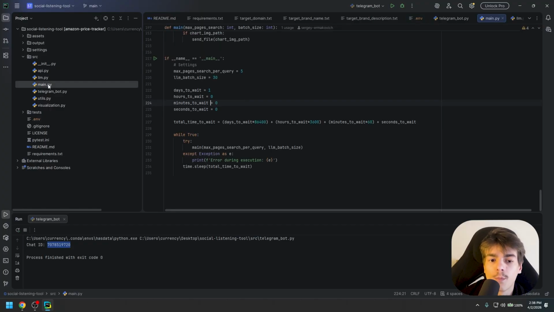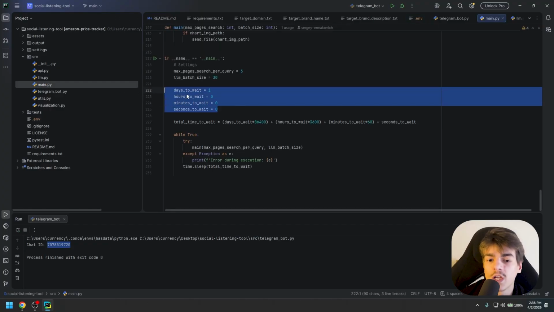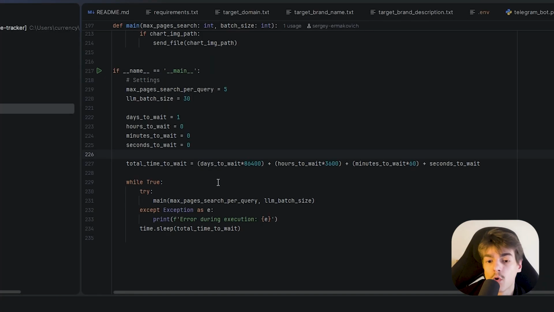You're going to click to main.py, and you can change over here how often you want it to scan. The more you scan, the more tokens it's going to spam for the LLM and the HasData API. So I think a good sweet spot is scanning every day. If you scan every week, you might miss some important information. And if you scan every 5 hours, for example, there might not be any new information and you're just going to spend tokens for nothing.